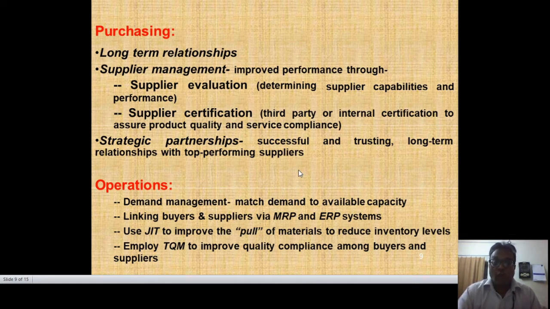Now the second thing is operations, in which we have to check the demand and match demand to available capacity. Then link buyers and suppliers via MRP and ERP, electronic source processes. Then use JIT, just in time, to improve the pull of materials and reduce inventory levels as much as possible. We should get the maximum order from the market, then we can supply, the push effect. Then employ total quality management, TQM, to improve quality compliance among buyers and suppliers.